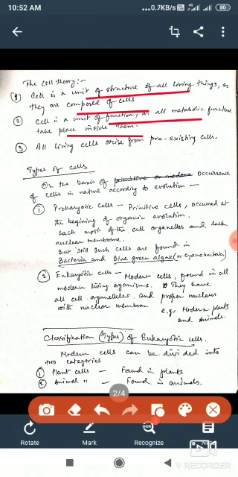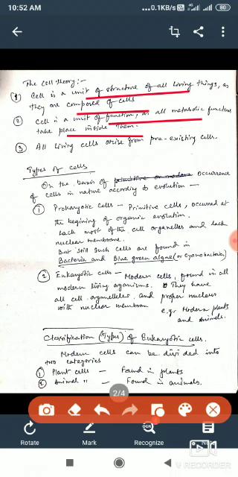This means all living things are made up of the unit called cells. And all the living activity that they perform is actually done by that living unit of a living body called the cell. This is the basic condition of the activity of cells and the structural aspect of cells.